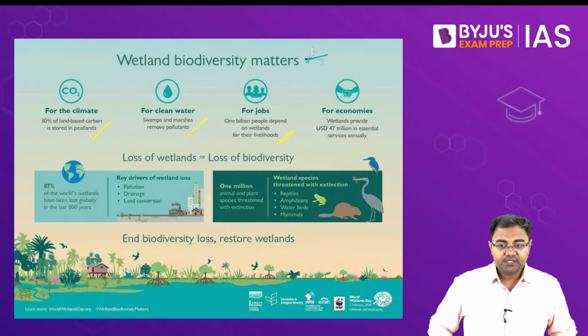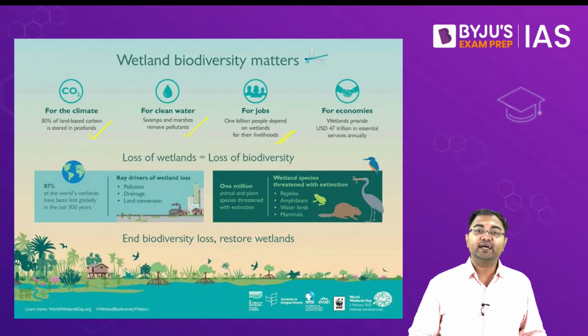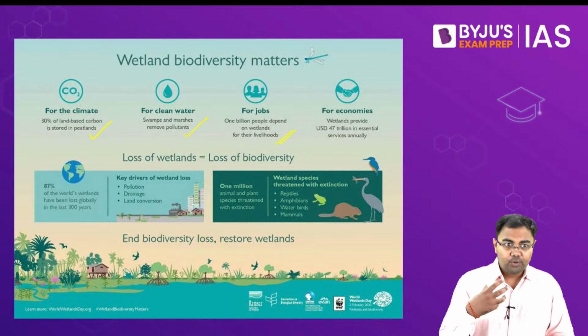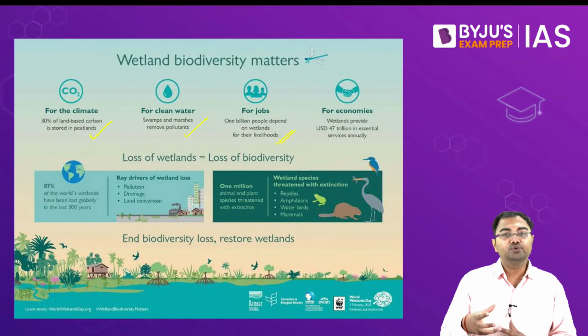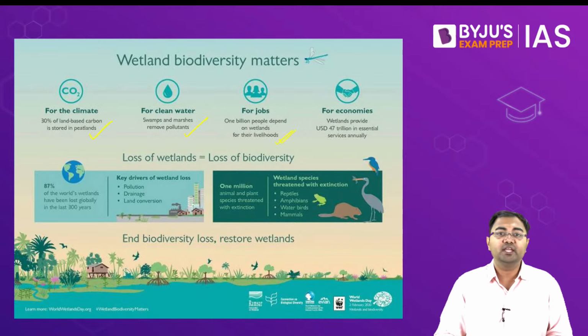What is wetland loss and wetland degradation? We have seen that because of human activities, there are a lot of areas of degradation: overuse of the wetlands, overuse of the timber from wetlands, overuse of the species from wetlands, and also overpopulation in these kinds of coastal areas, especially as I took the name of Sundarbans.